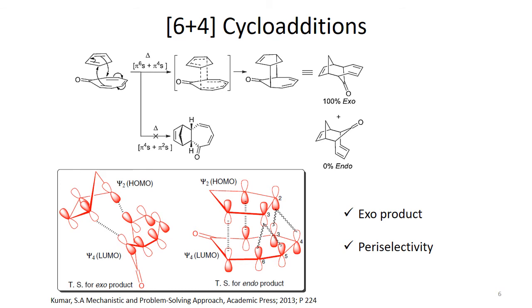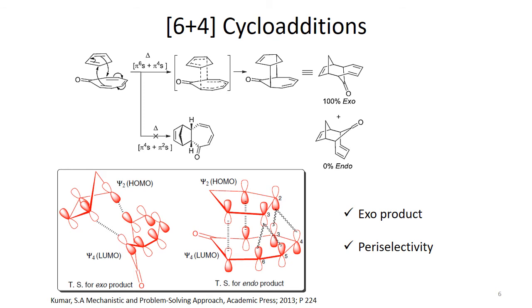So if someone asks you what periselectivity is, you can say that if there are two processes that are both thermally allowed, and both symmetry allowed, following all the rules through which a pericyclic reaction takes place, they compete for the product, but in this case only one product is formed. This kind of selectivity we call periselectivity. So how can we explain this periselectivity?